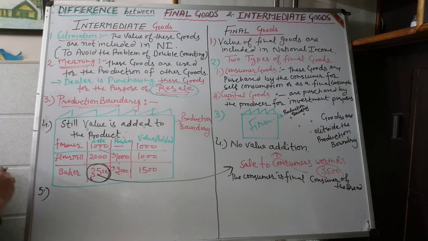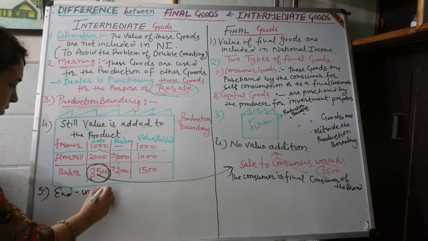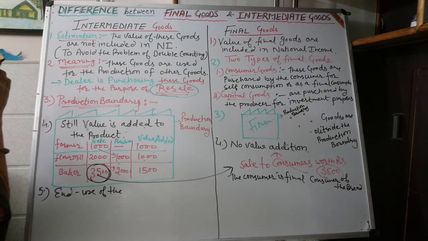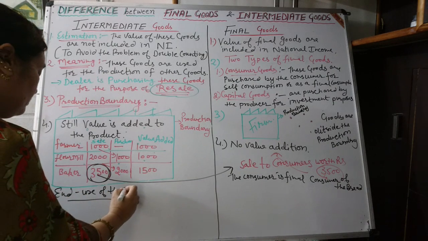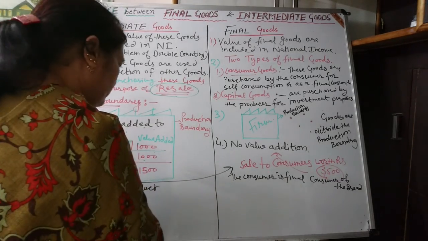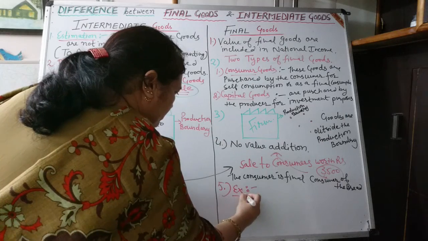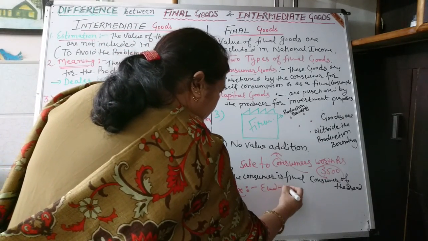Number 5, on the basis of end use of the product. We can make difference on the basis of end use.